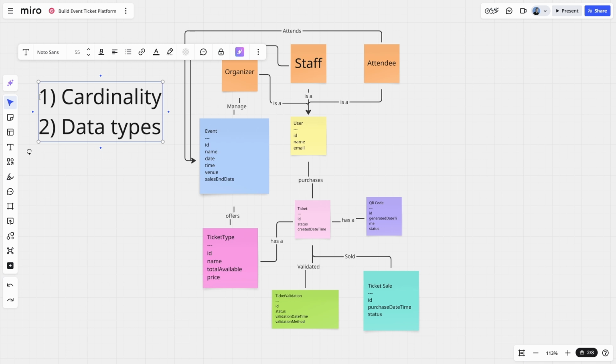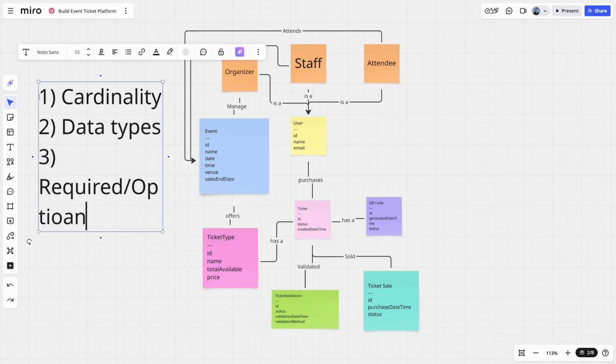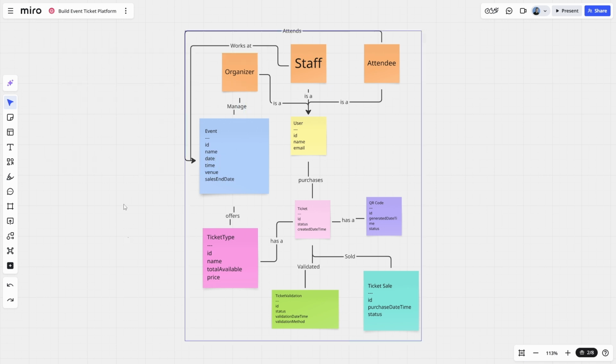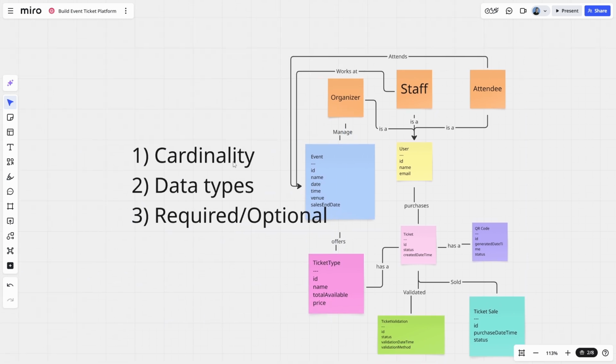So we've got properties identified: ID, name, date. What types are we going to use for those? And then third, we're going to add the required or optional clarification on each of our properties. Which ones do we actually need? Which ones are truly optional? Let's just move that over here a little bit.